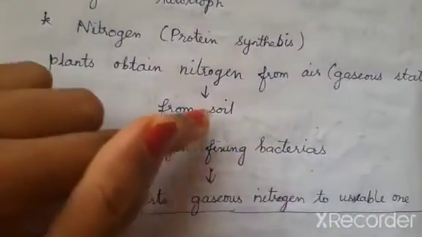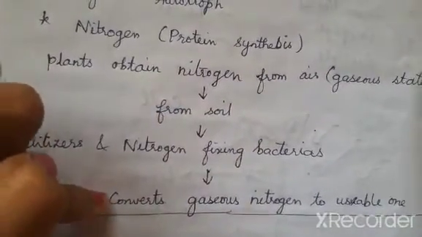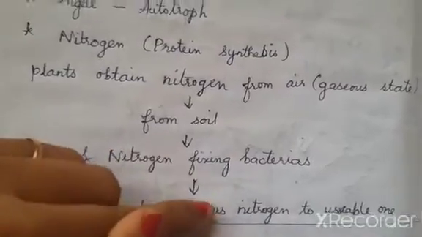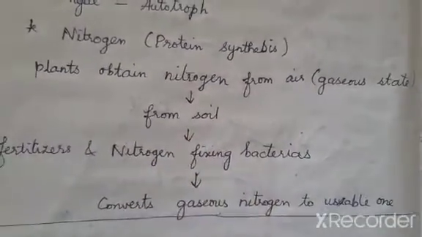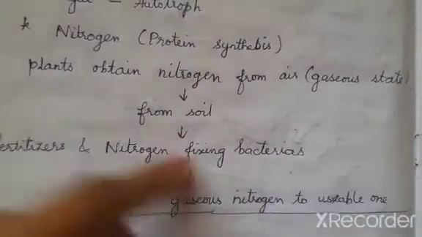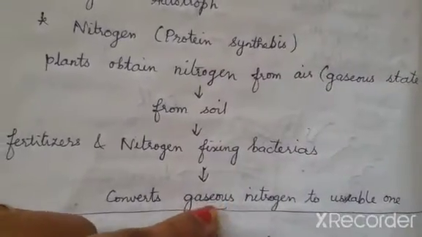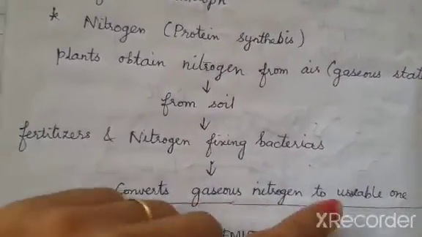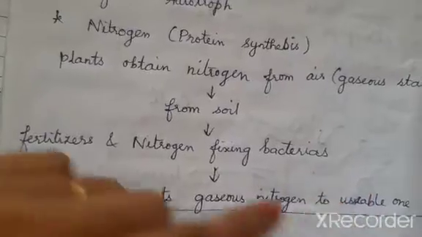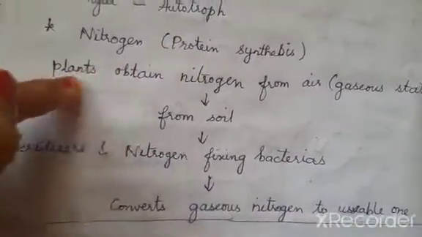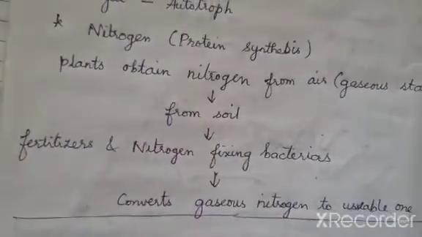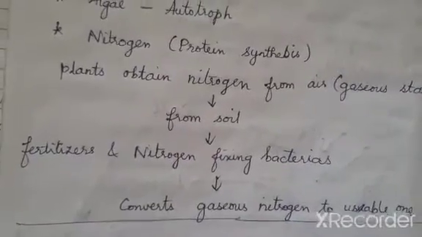So this nitrogen fixing bacteria does a very important job of converting gaseous nitrogen to a usable one. It collects the nitrogen which is present in the gaseous state from the atmosphere and converts it into a usable form and supplies it to the plant through the soil. This is the work of the nitrogen fixing bacteria.